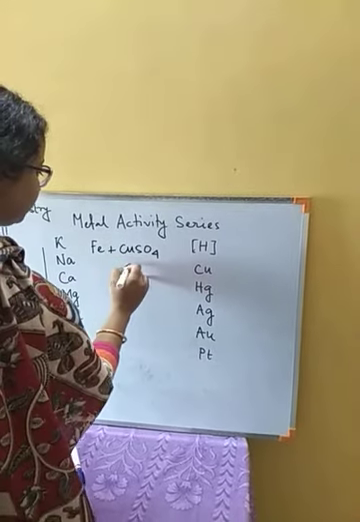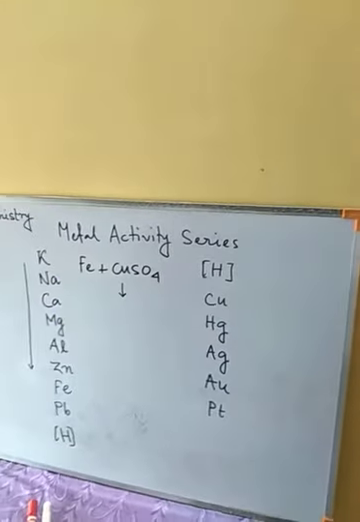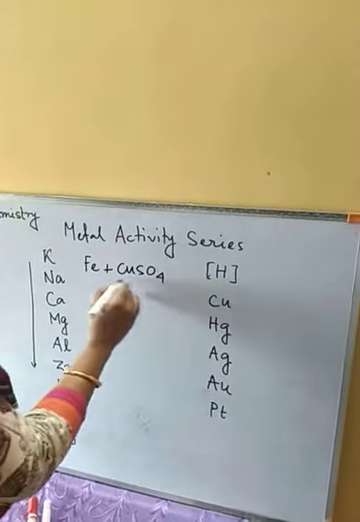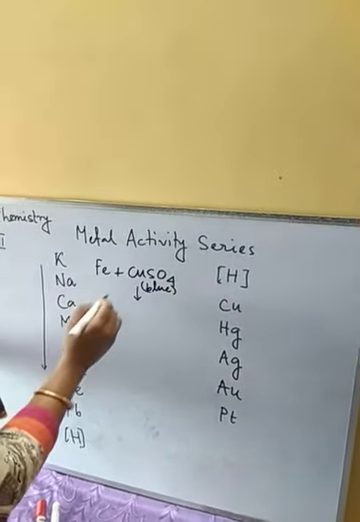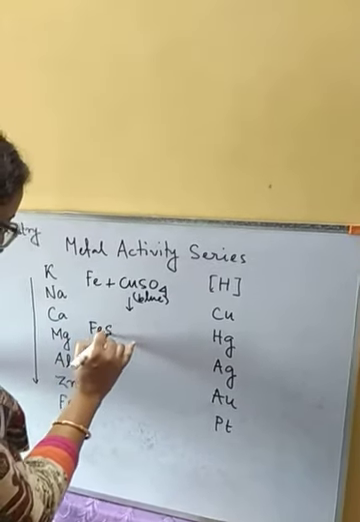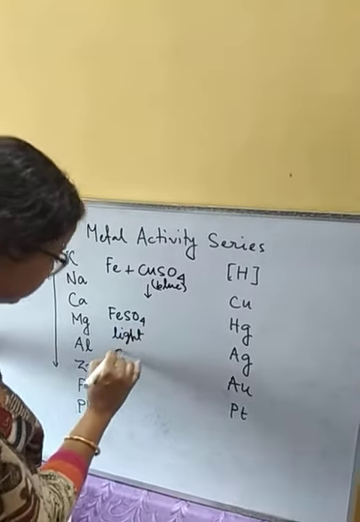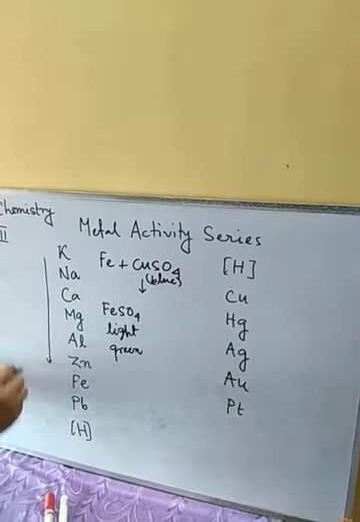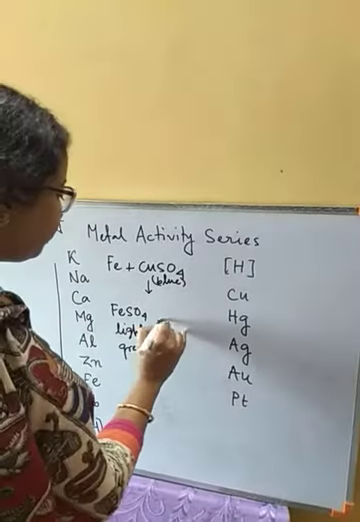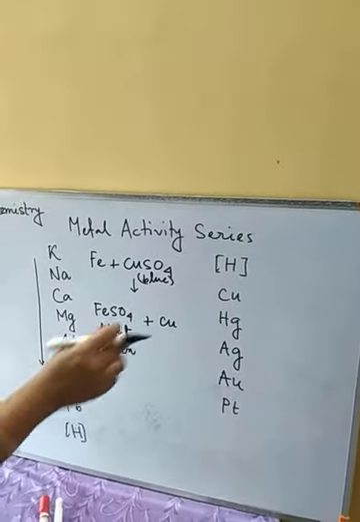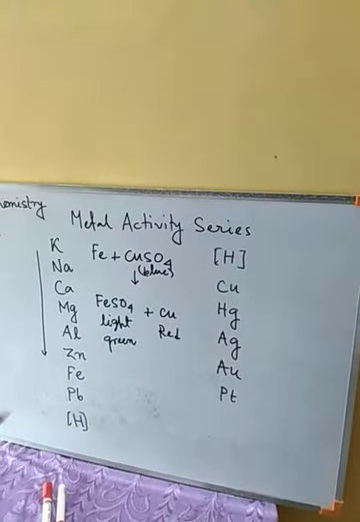So if we have iron plus copper sulfate, that means we dip an iron nail in copper sulfate solution, then after some time we will see the color of copper sulfate, which is blue, change from blue to light green. That means iron will replace copper and take its place, and copper will be separated. The deposition of red copper we can observe. So this will be the reaction.